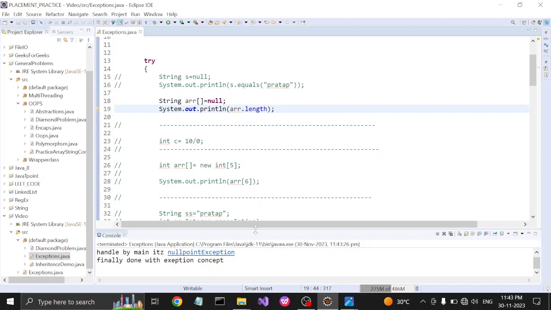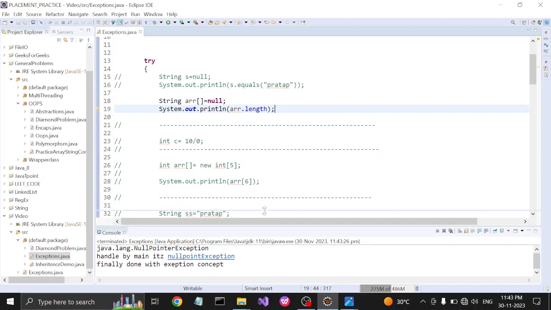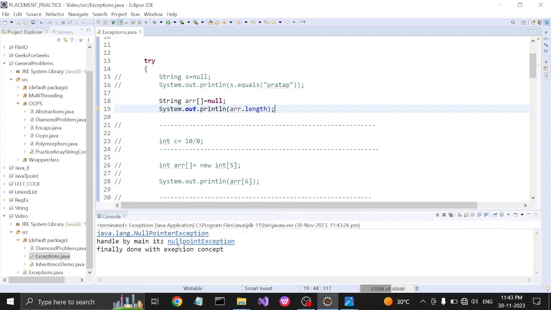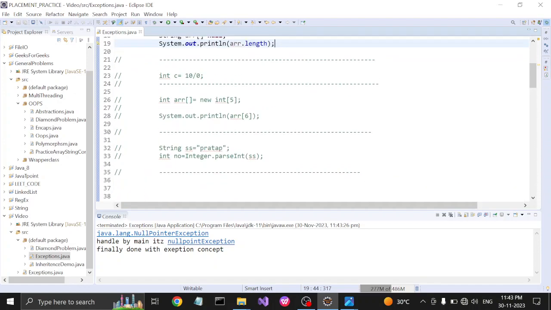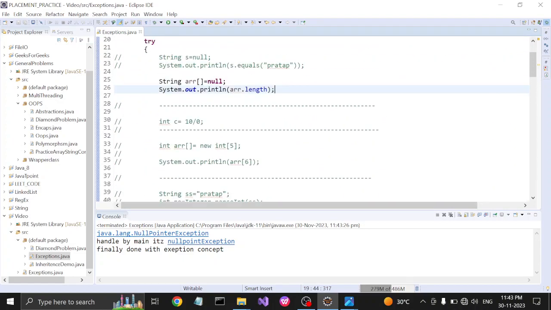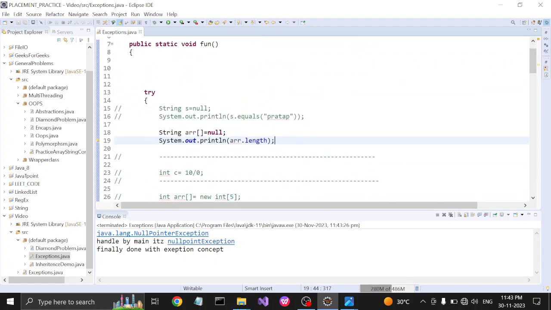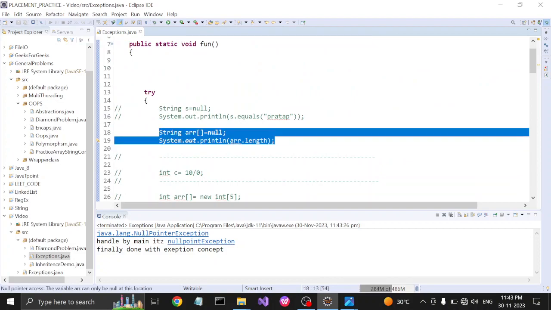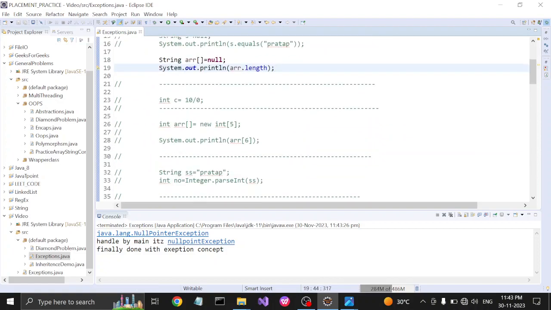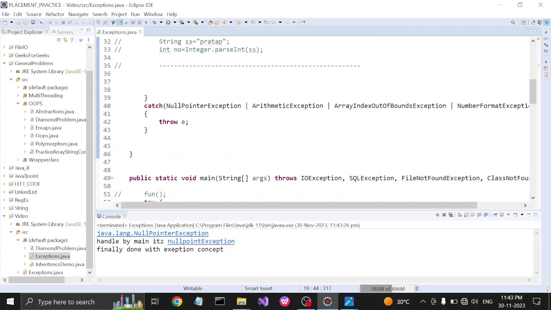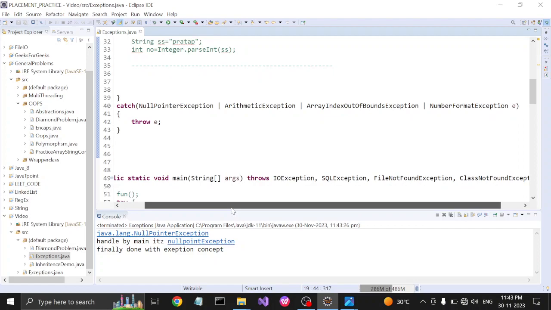Okay, so in the output we can see that we got one exception, which is a null pointer exception, and it is handled by the main method. I'll show you that, and our finally block is executed. So here we get one null pointer exception. This try block is followed by a catch block, so the catch block can catch that particular exception.